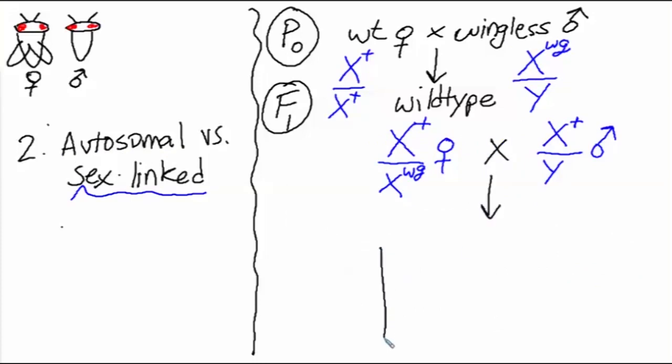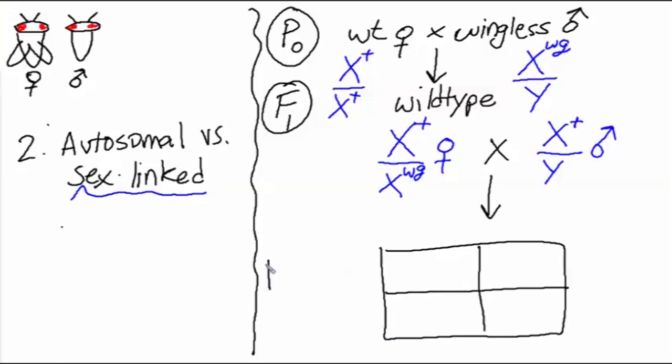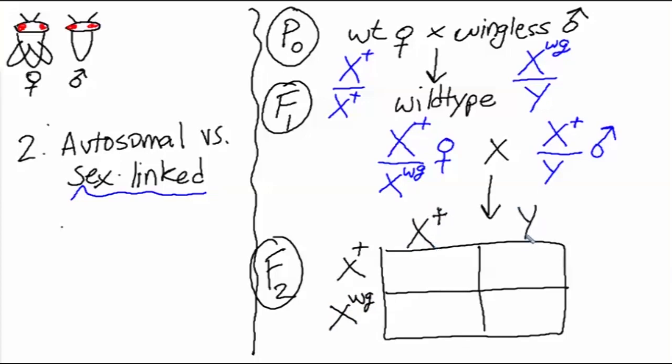Let's draw a Punnett square again, and the gametes produced by the F1s. The mother will produce a wild-type X chromosome and a mutant X chromosome, and the father will produce a wild-type X chromosome and a Y chromosome. So the F2 progeny will either be wild-type X over wild-type X.